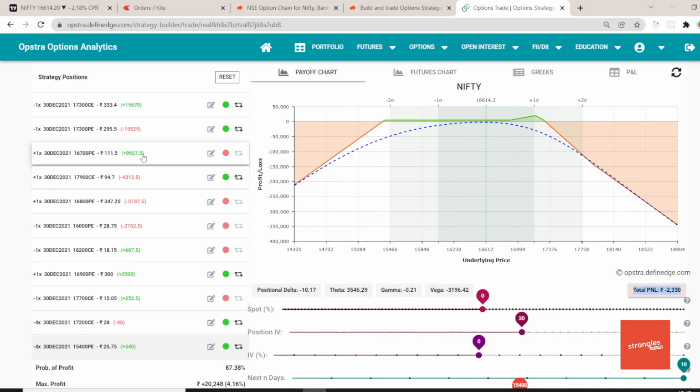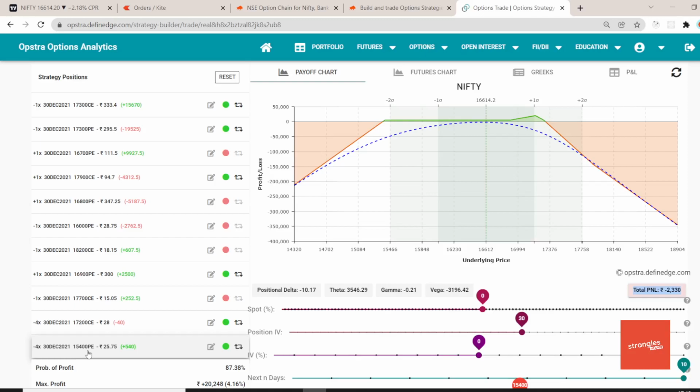And another adjustment which I did: I initially entered the position in 16,000 P, but because the market slid down today, I had to book this 2,700 rupees of loss here, and I rolled all my P's from 16,000 P to 15,400.